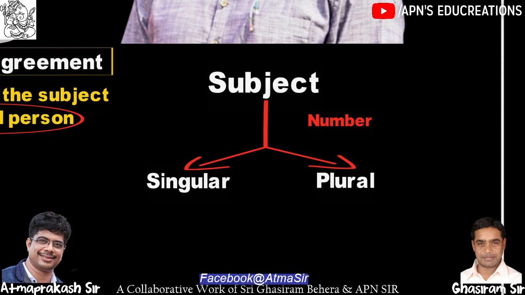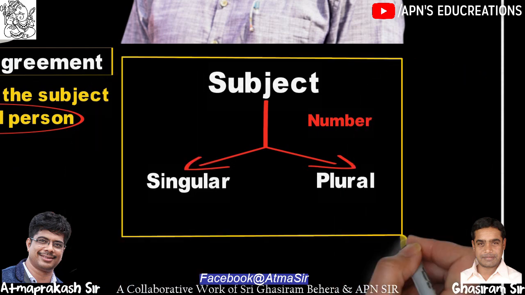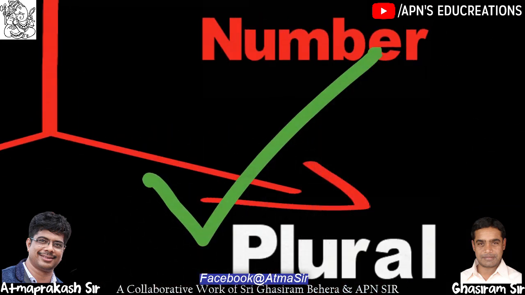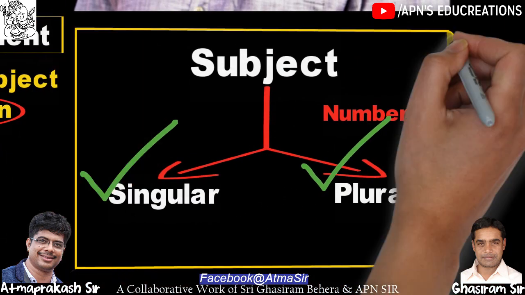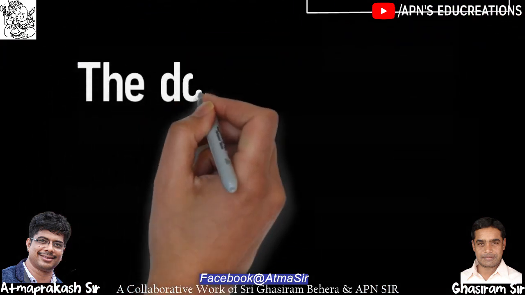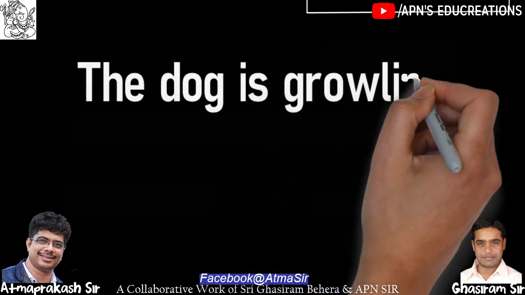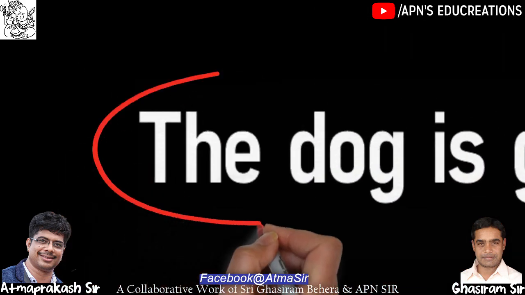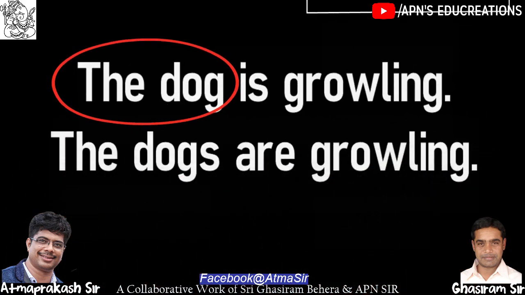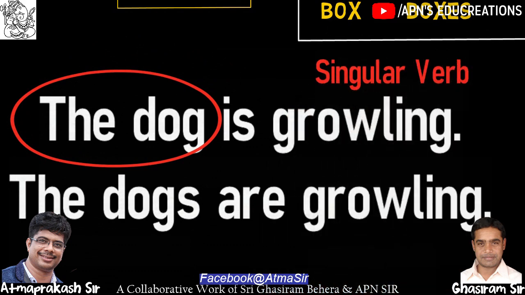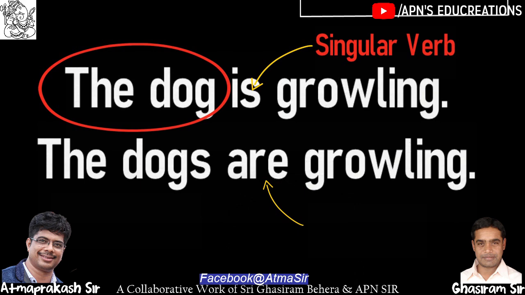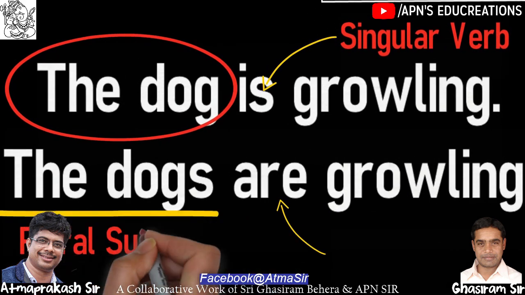The bottom line is, when we consider the number of a subject, we determine whether the subject is singular or plural. This concept of number plays a vital role in subject-verb agreement. Let us take some examples. We say the dog is growling, but when the subject becomes plural, we say the dogs are growling. In the first sentence, we use the singular verb is, but in the second sentence, we use are because in the second sentence, the subject is plural.